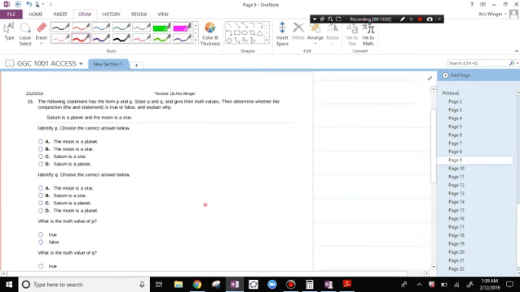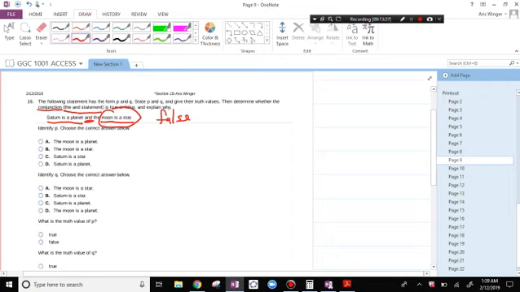The following statement has the form P and Q. State P and Q and give their truth values. Then determine whether the conjunction, the and statement, so conjunction just means and, is true or false and explain why. Saturn is a planet and the moon is a star. This whole statement is false because the moon is a star is false, and this is an and statement.